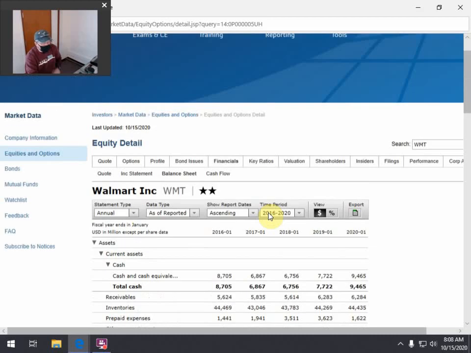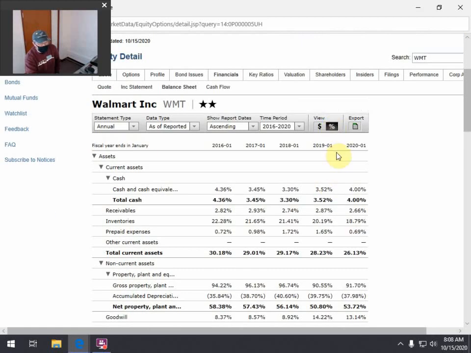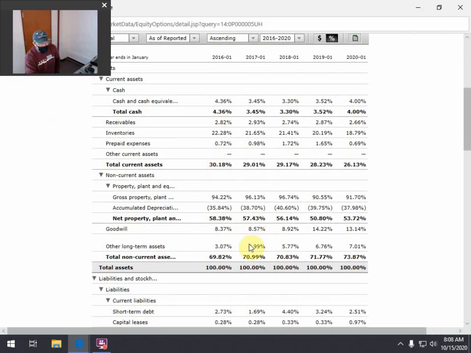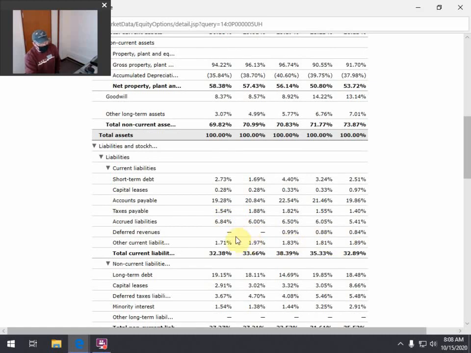What's cool about this too is you can toggle between dollars and percentages. For certain things, it gives you a really nice look. There are certain things where percentages are going to be really meaningful, okay? Walmart's a pretty steady company. They've been pretty darn steady through the years, which is good. Sometimes that makes it a little more difficult to do some analysis because they don't have a whole lot of big ups and downs that you can report on. But it's a good company that's done really well, okay?